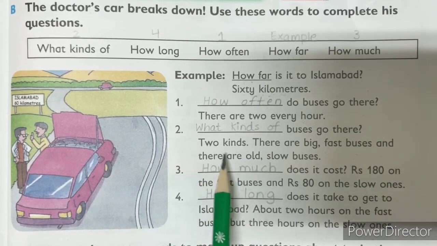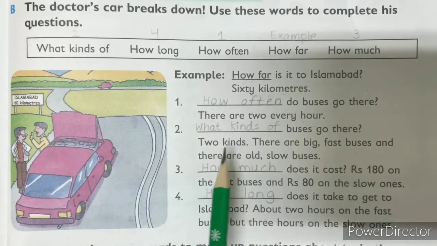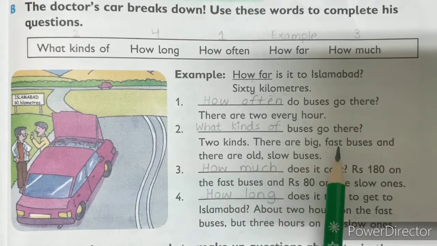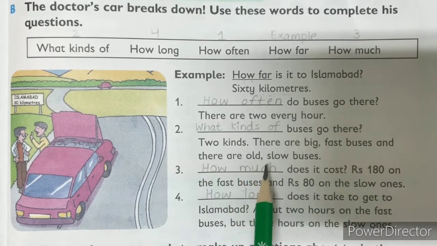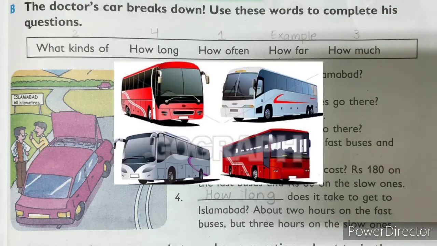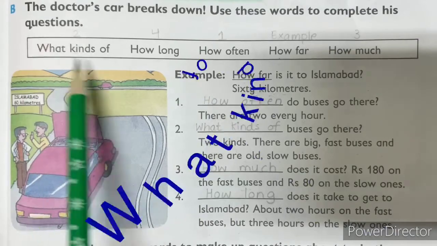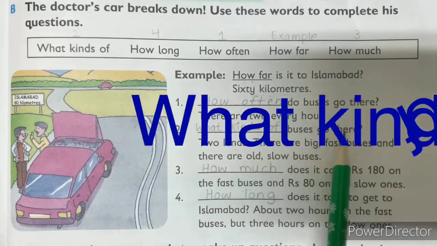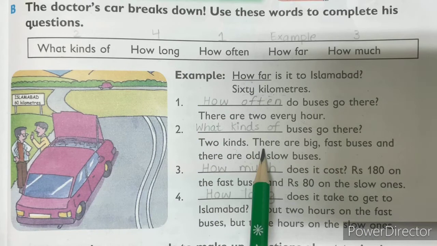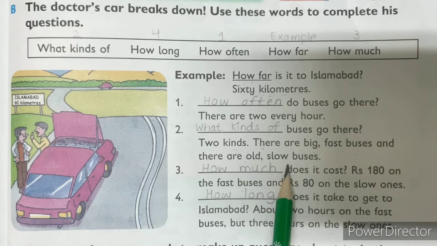Okay, student. Number 2. Let's see the answer first. 2 kinds. Now for kinds, what will we use? What kind of? Very good. So 2 kinds. There are big, fast buses and there are old, slow buses. Now they are telling you the kinds of buses, that some buses are small and slow, and some buses are fast and big. So for the kinds, we always use this question word, what kind of. So what kind of buses go there? There are 2 kinds. There are big, fast buses and there are old, slow buses.